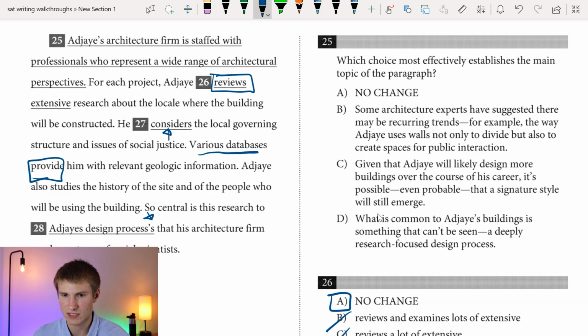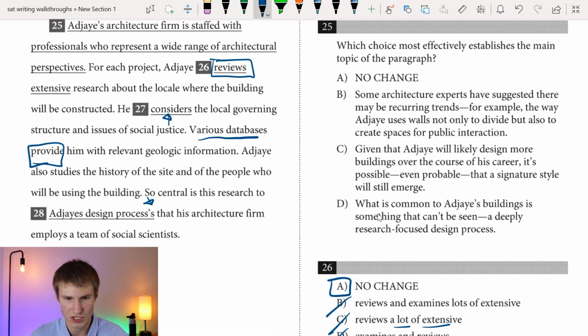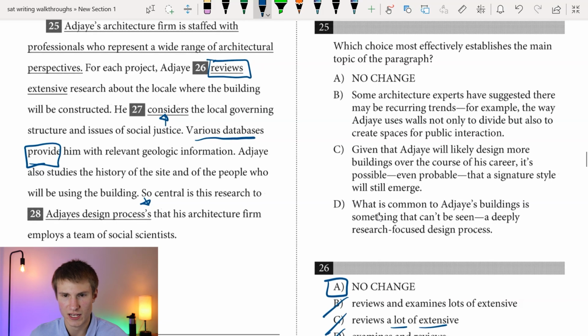Which choice most effectively establishes the main topic of the paragraph? Ultimately here, what's our paragraph talking about? Well, it's talking about how much research he does, right? It's talking about how he's reviewing extensive research. He's using databases to collect relevant geological information. He's studying the history of the site. So basically all about his research process before he actually starts building.